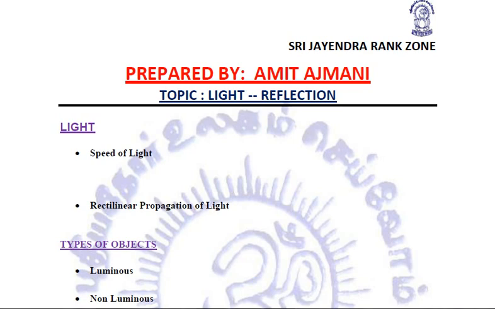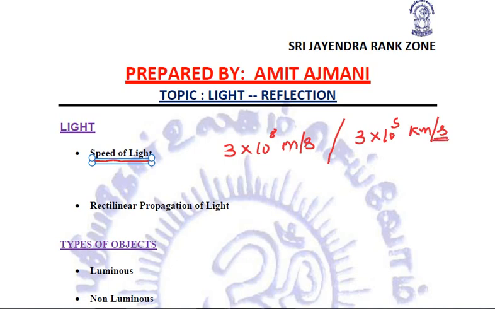Now, these light rays travel in the form of electromagnetic waves, right? The speed of light is something we should know. The speed of light is 3 into 10 to the power 8 meter per second. Quite importantly, rather than writing that, I can also write it like 3 into 10 to the power 5 kilometer, but again per second.